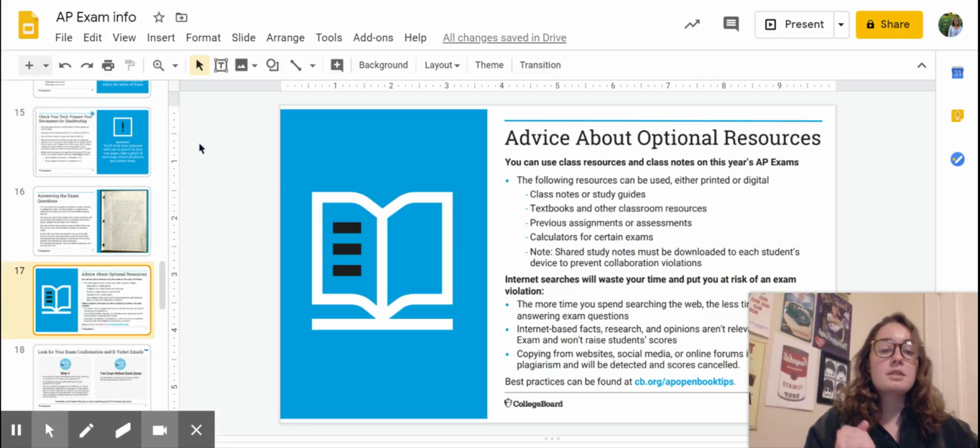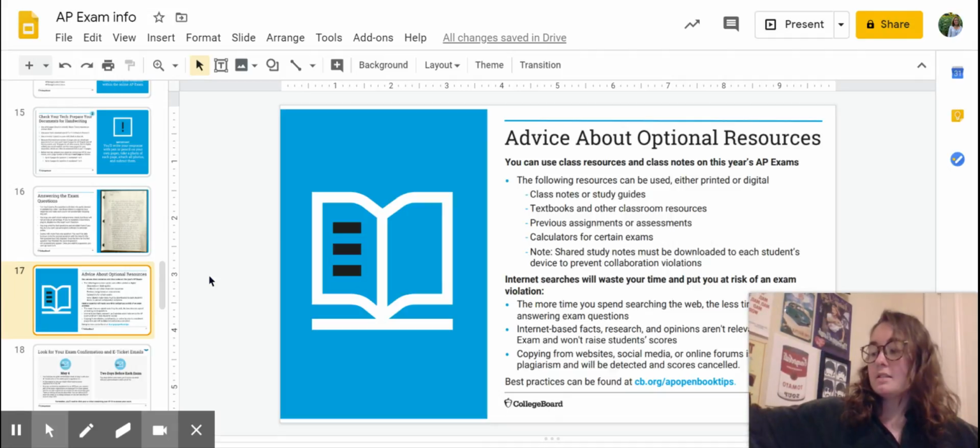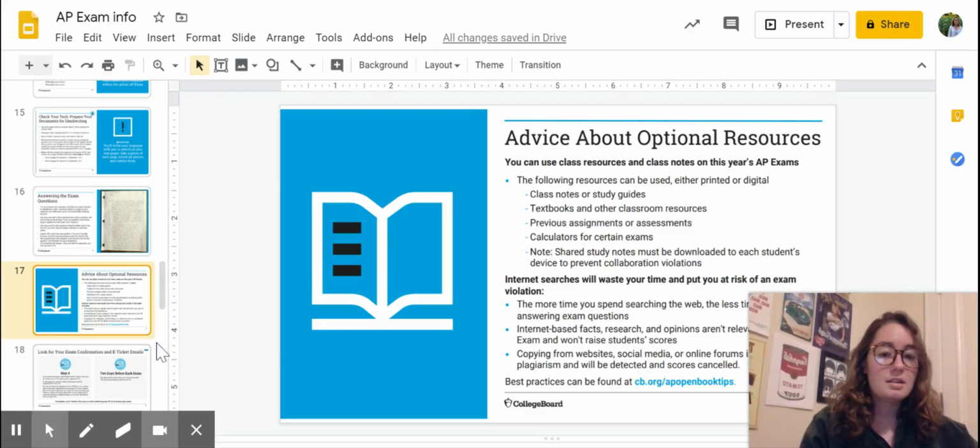You need to make sure that you have your own copy that is just for you, that it's not shared with anyone else, because this is where it could get in muddy waters when it comes to collusion and working with others. So you don't want to do that. You want to make sure that all materials you're using are just shared with you in your own copy. So it's totally fine to use Google Docs and things, but make sure no one else is shared on those, because that's when it would get into collaboration, and that's when you could get really in trouble.